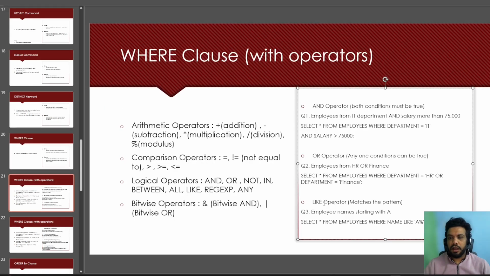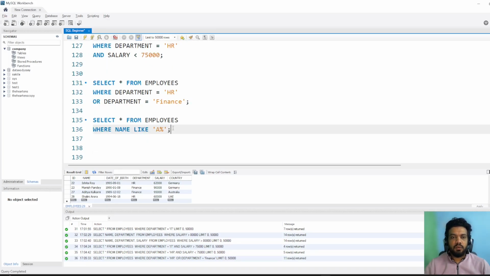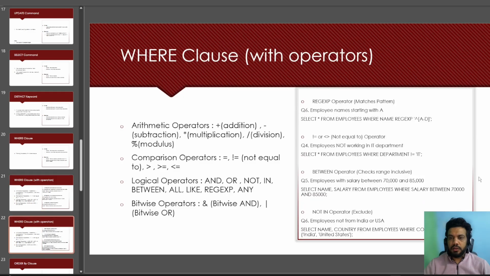So third is the LIKE operator. Now with LIKE, we have a question: employee names starting with A. Select star from employees where name like 'A%'. So we are saying we need the data for all the people whose name is starting with A. This is a percent sign, or modulus sign. What it does is it looks at A and then ignores any other value after that. So that's how it works with the LIKE operator. So these are wildcard operators. And so let's see next.